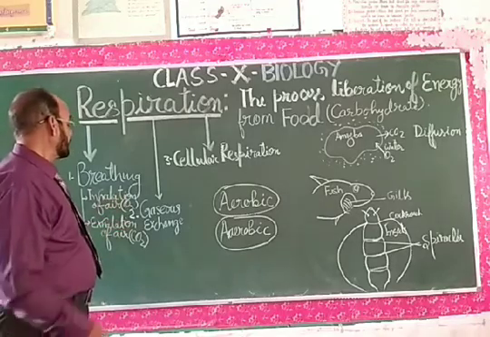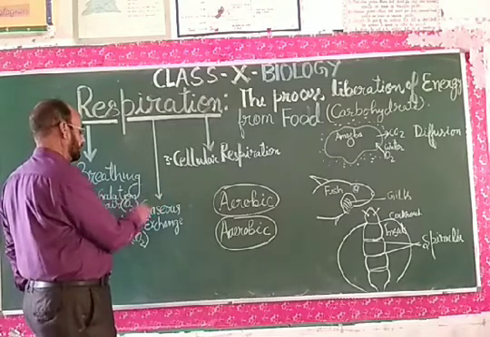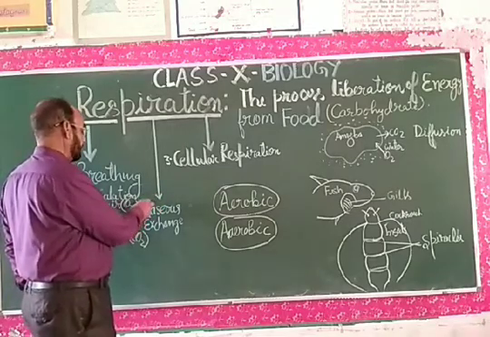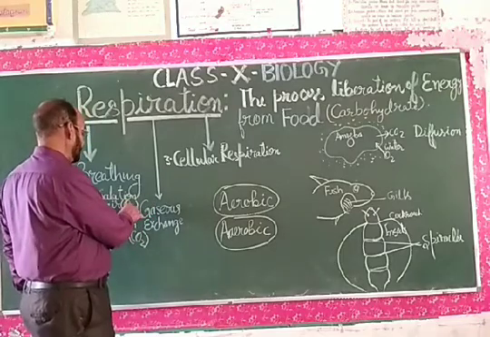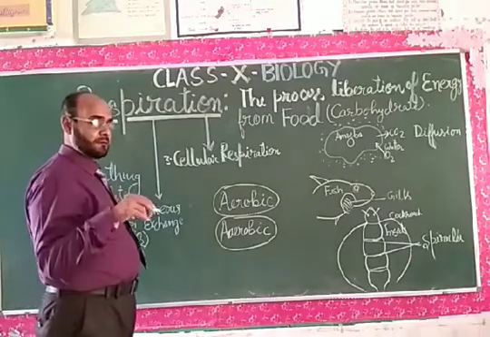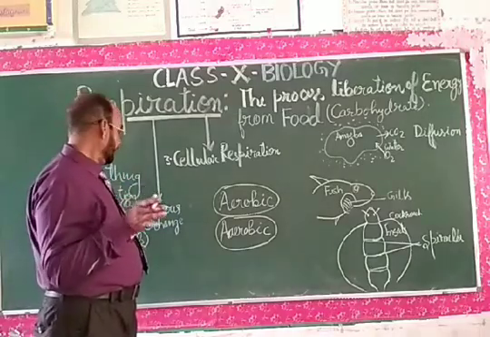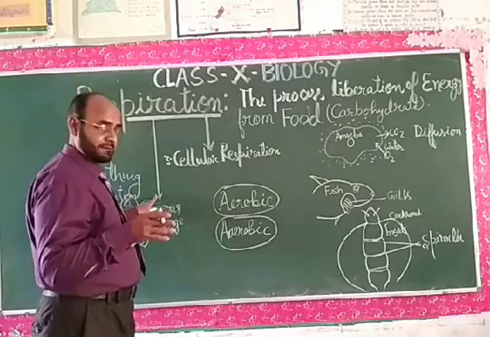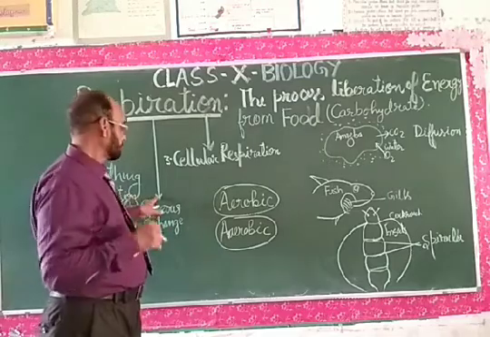Dear students, you will study the second stage of respiration in humans, that is the gaseous exchange. Gaseous exchange means the exchange of oxygen with carbon dioxide inside the respiratory system of the human body, and that is done in the respiratory system like the lung.